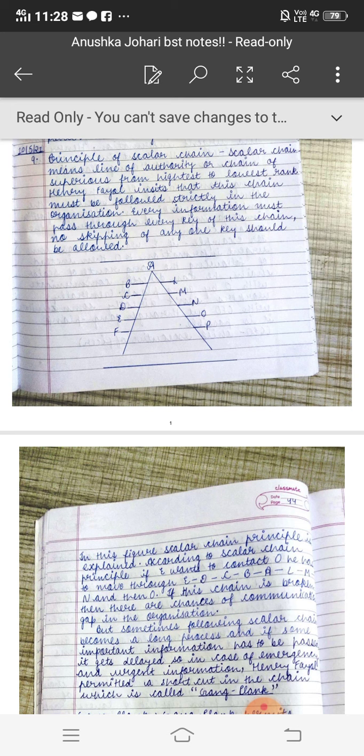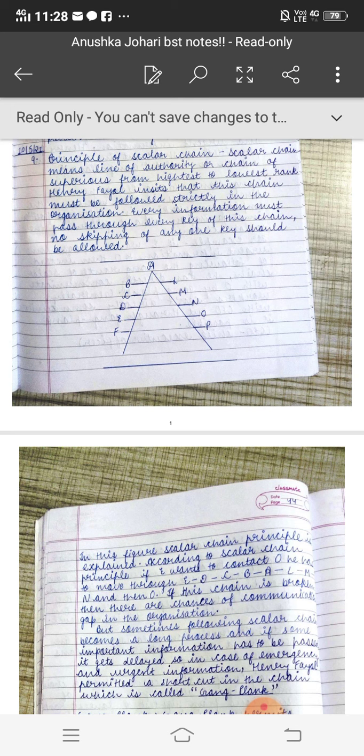Scalar chain means line of authority. Here, chain means line of authority. Authority means power, I have already told. So scalar chain means line of authority or chain of superiors from highest to lowest. Yes, this is the definition you have to learn. Scalar chain means line of authority or chain of superiors from highest to lowest rank.